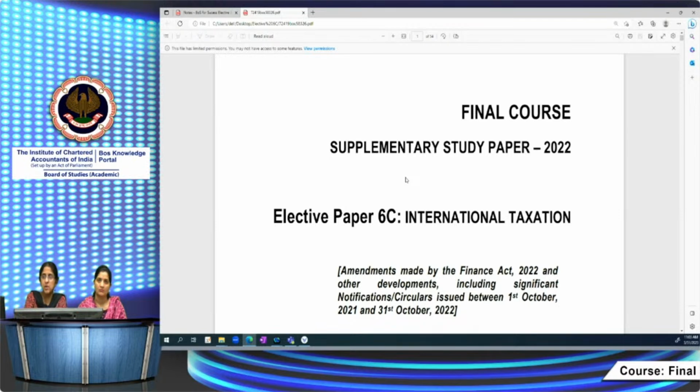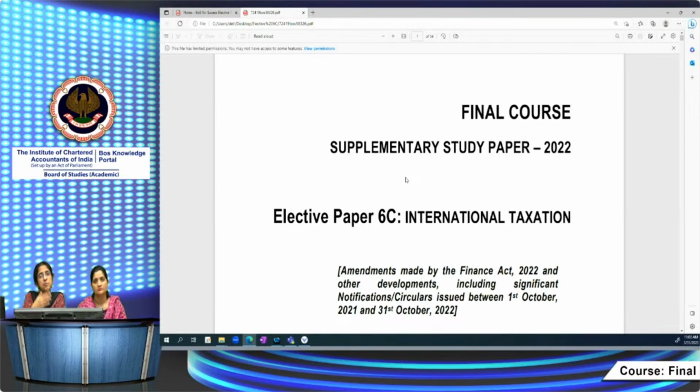It's an open book, but in the exam you can't keep flipping over the pages. If I've forgotten the presumptive rate of taxation under 44BB, for instance, then I have to know I'll find it in the non-resident chapter. It comes after the discussion of the provisions of residential status and exempt income. So you should be able to find it out. You must know where it is and how to apply it.